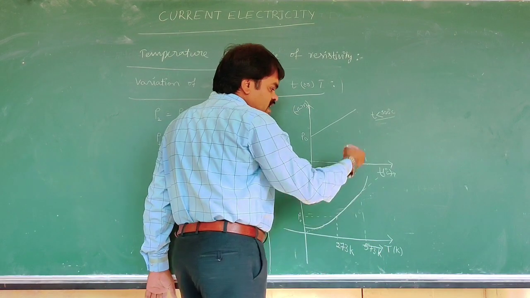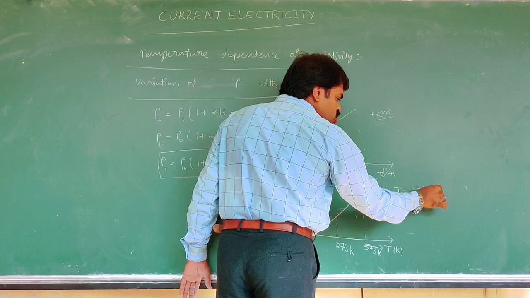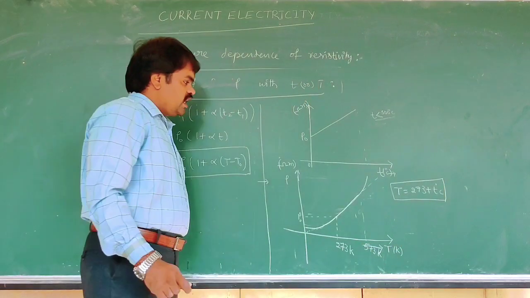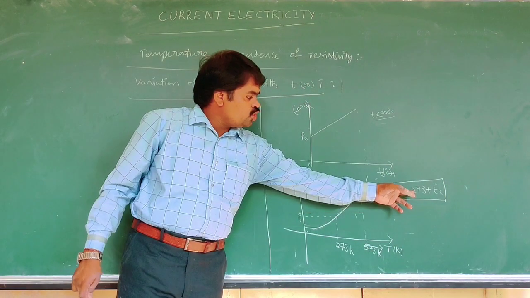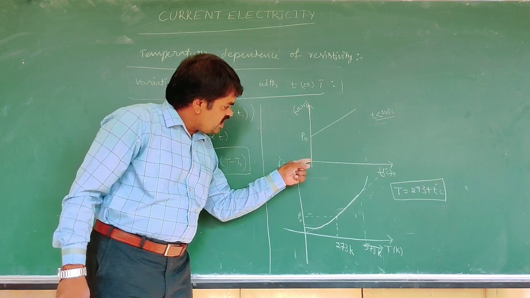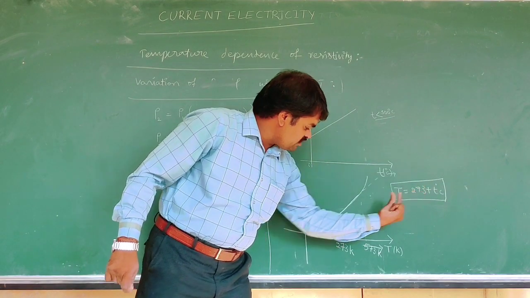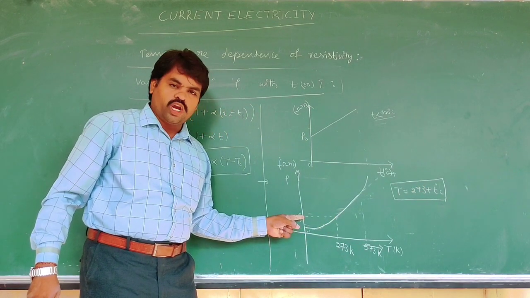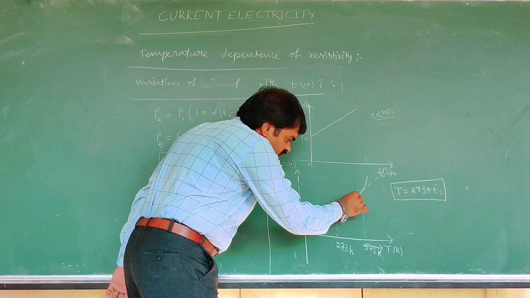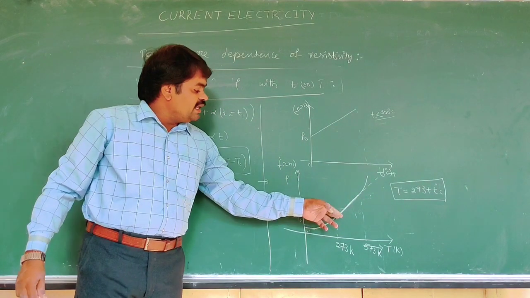That means capital T is 273 plus small t; the Celsius scale is converted into the Kelvin scale. For 0 degree Celsius, that is T0 equal to 273 Kelvin, the resistivity is rho naught. Up to here it is linear at ordinary temperatures. All conductors obey this linear variation.